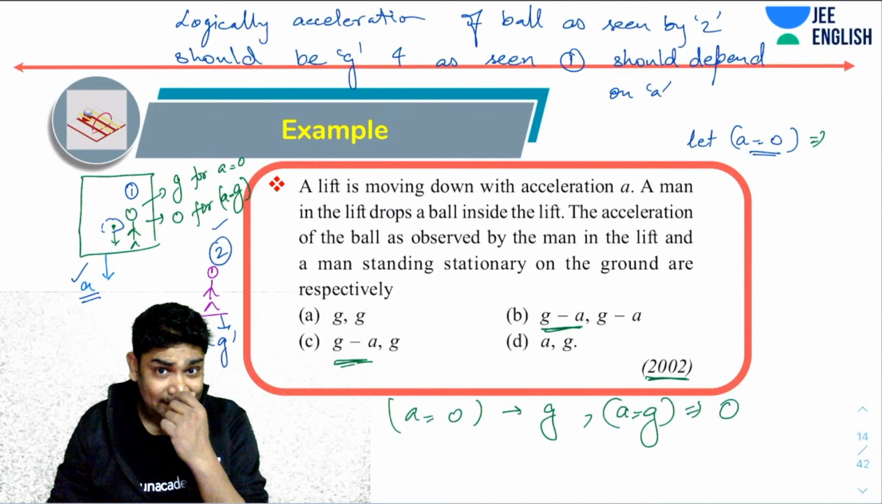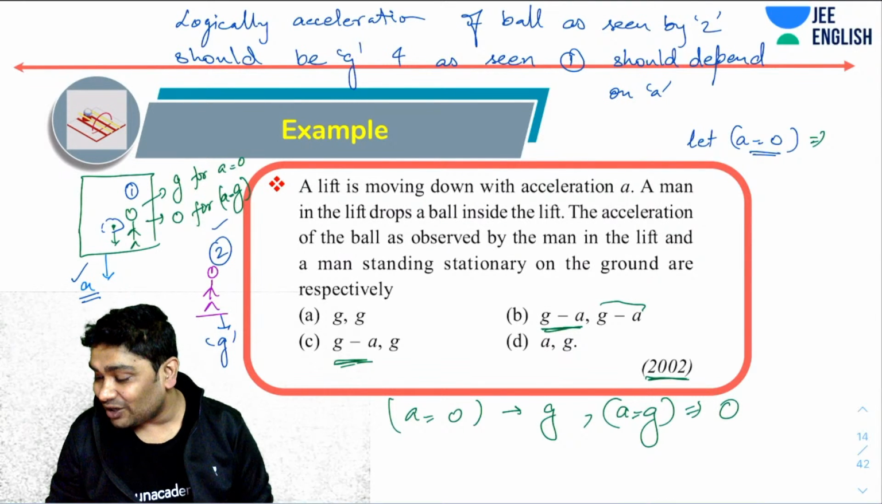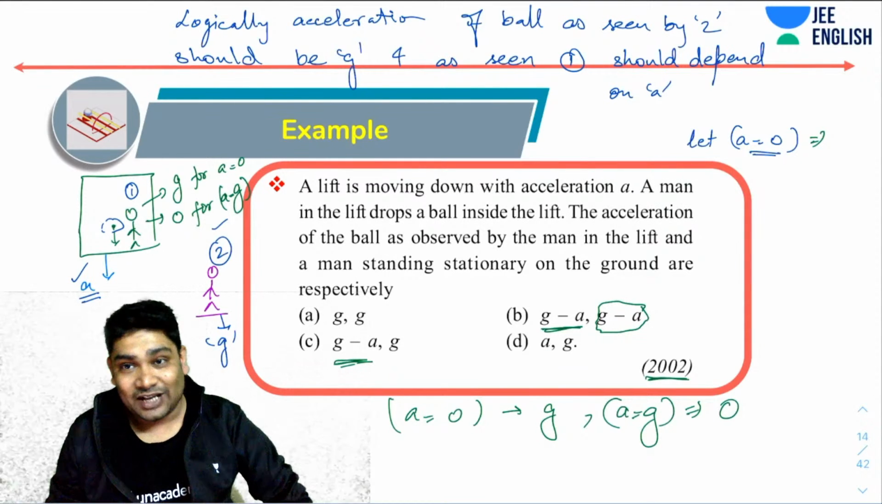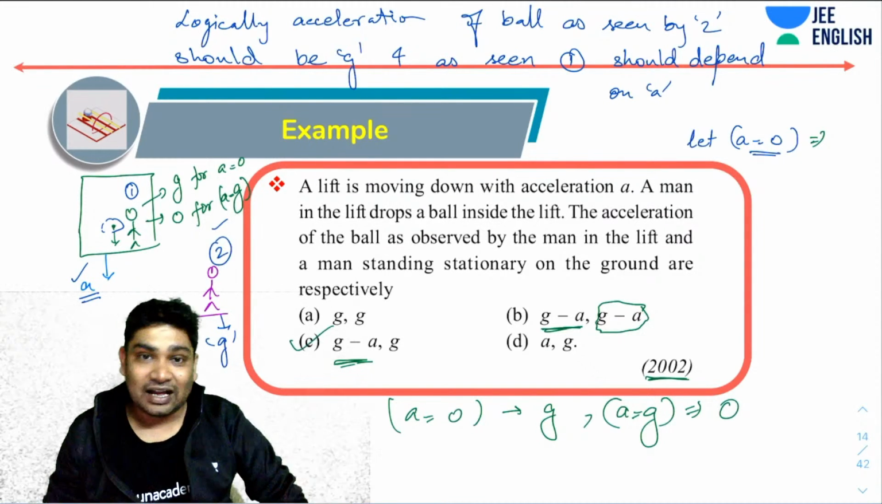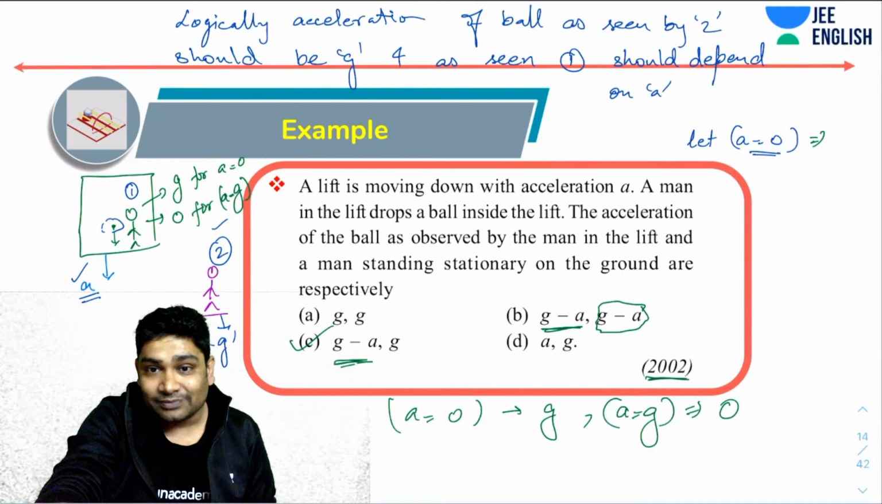So you could have used either of these, and from there you know that this is incorrect because the acceleration as seen by the man on the ground has to be G. Okay, so here are your methods of substitution. This would have helped you find the answer.